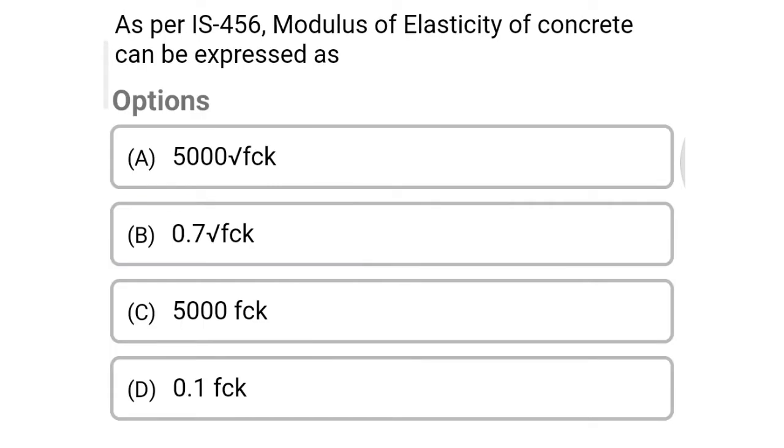So next question, as per IS 456, modulus of elasticity of concrete can be expressed as option A 5000 root of FCK, option B 0.7 root of FCK, option C 5000 FCK, option D 0.1 FCK. So the correct answer is option A 5000 root of FCK.